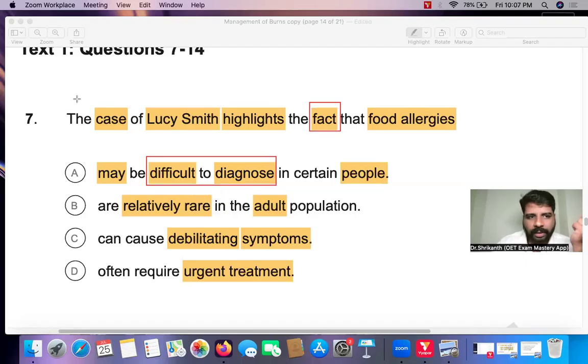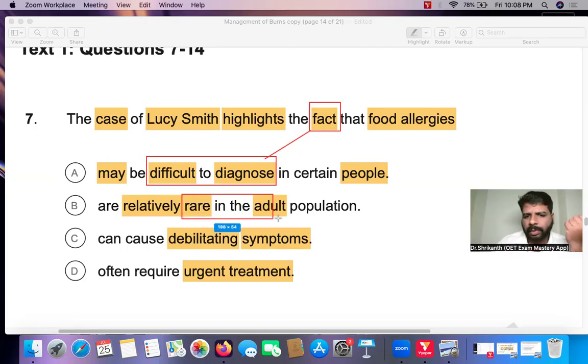Difficult to diagnose. He is using Lucy Smith's case for this purpose. He wants to inform us that food allergies are very difficult to diagnose. Now, what is the verb in answer option B? Are relatively rare in the adult population. So we can say it is rare.